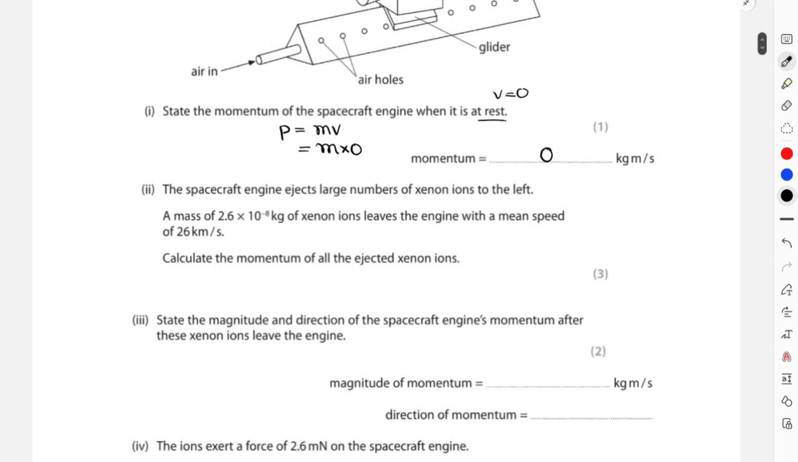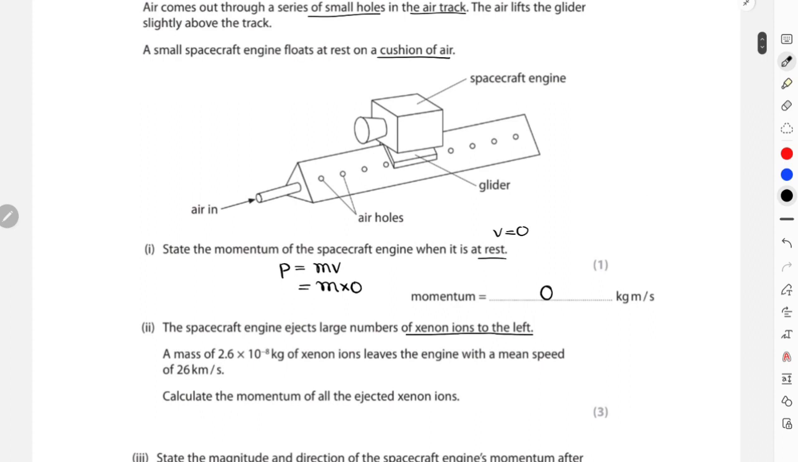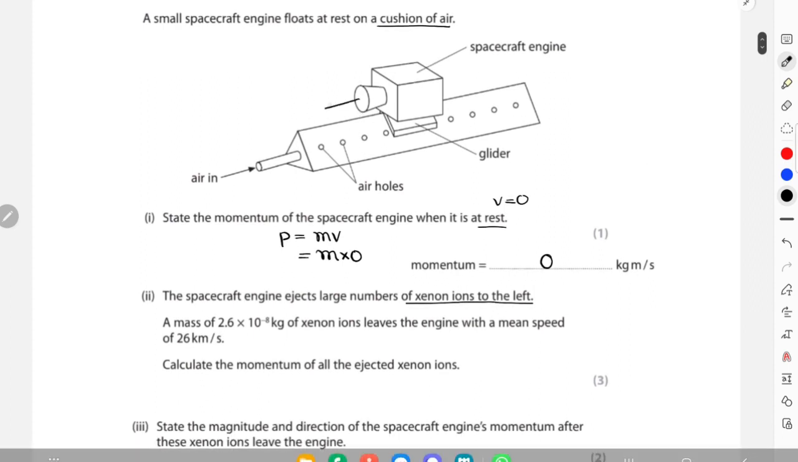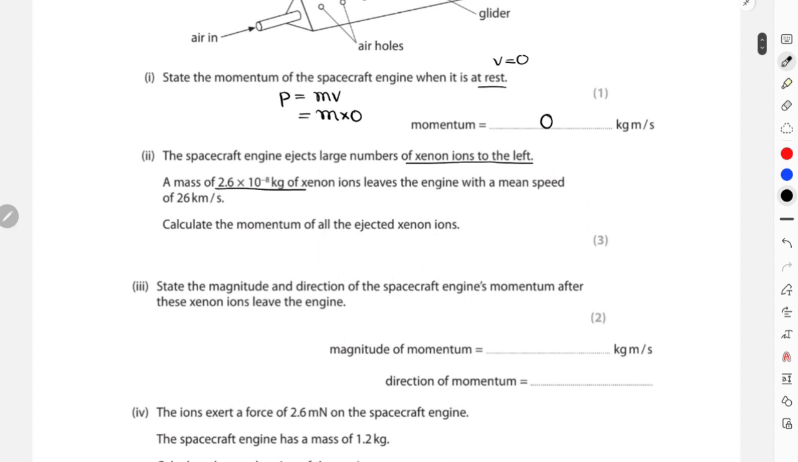And then after this part, in part 2, they are saying that the spacecraft ejects a large number of xenon ions to the left. Xenon ions to the left. I think that this is where they're talking about. This is their left. And it is stated that a mass of this much kg of xenon ions leaves the engine at a mean speed of this much kilometers per second. And now calculate the momentum of all the ejected xenon ions.